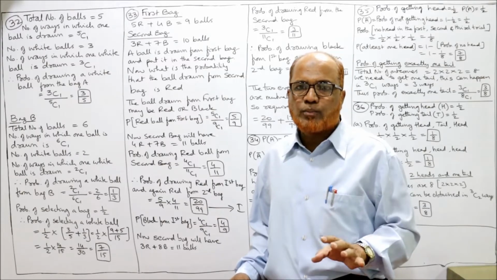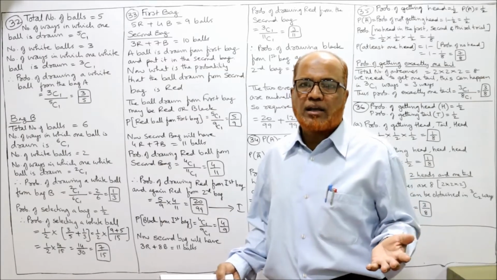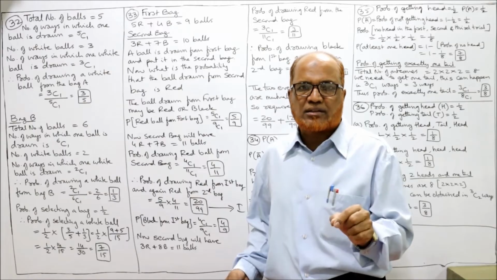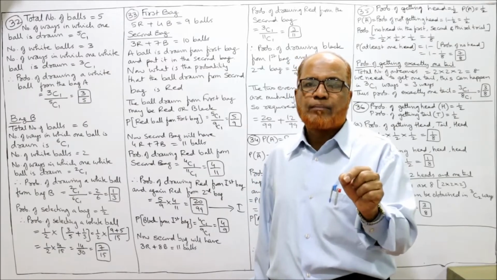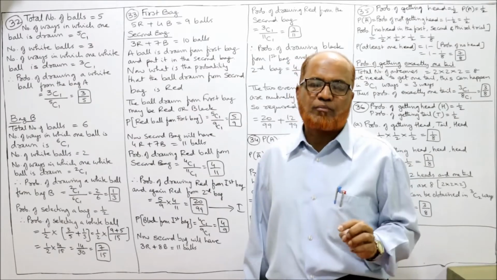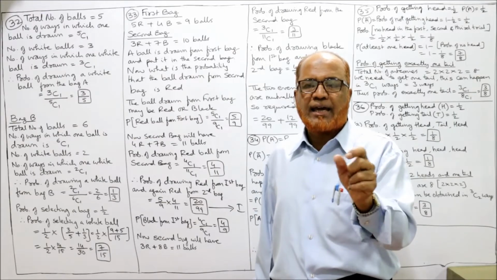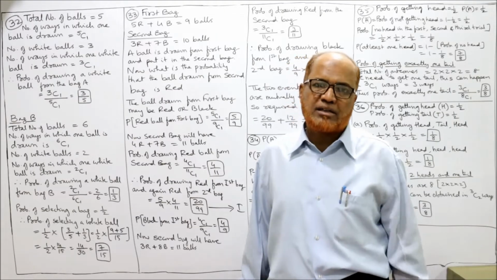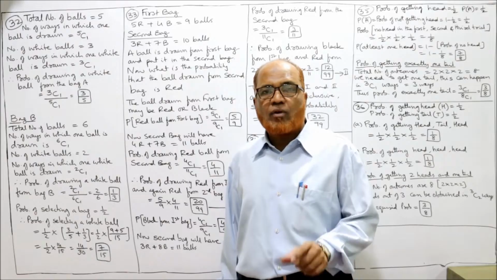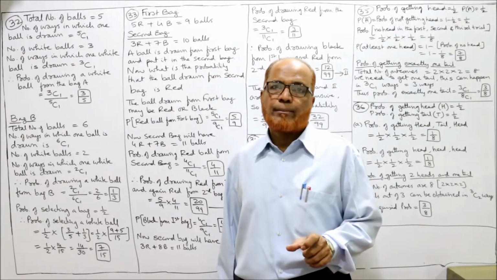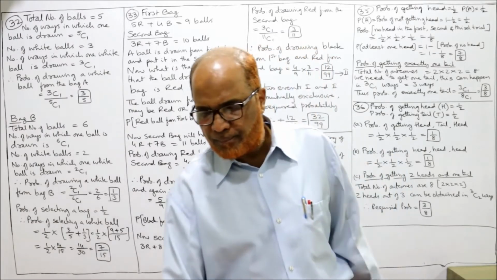Is a white ball. तो पहले बैग कौन सा आएगा नहीं मालूम, बैग ए बैग बी कौन सा भी बैग आ सकता, so there is 50% chance of bag A and 50% chance of bag B. तो probability of bag A is half, probability of bag B is half. Secondly, we want a white ball from the bag.